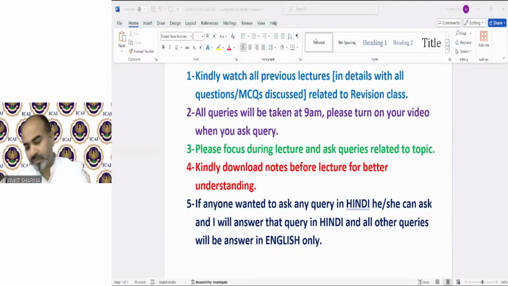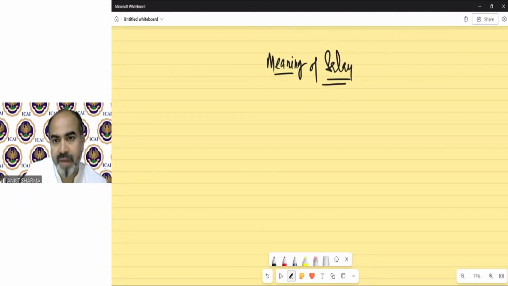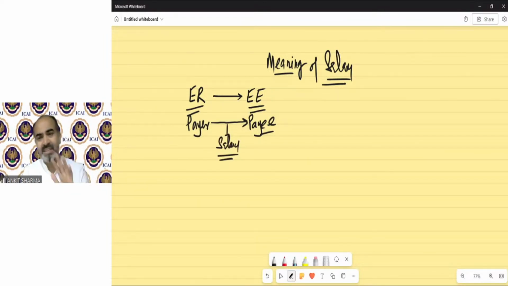Before starting that topic, we all know the meaning of salary, the basis when any income is going to be taxable under the head salary income. So we all know there must be an employer and employee relationship. Clear? If the payer is the employer and the payee is the employee, then that payment which flows from the payer to the payee will be called salary. Clear? That's the basic of the salary chapter.